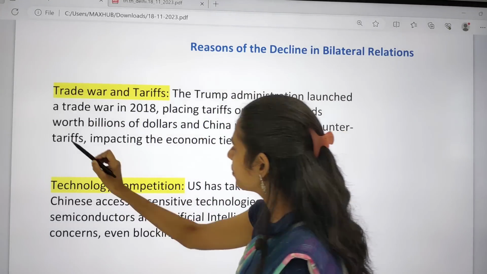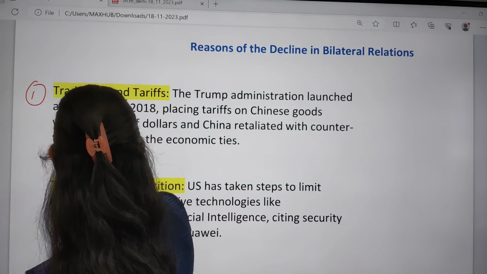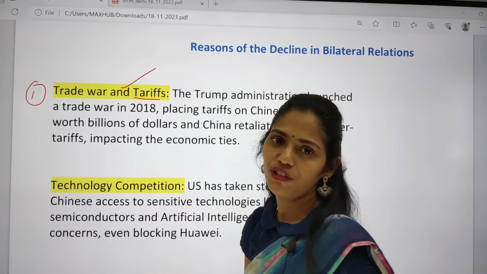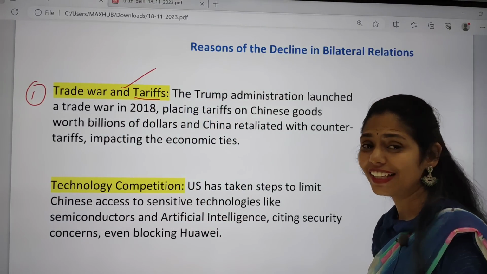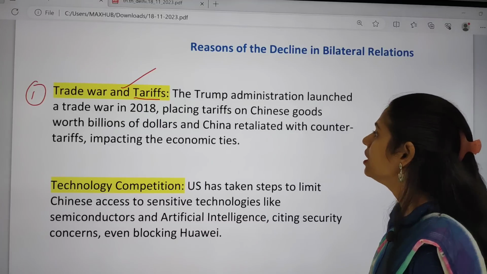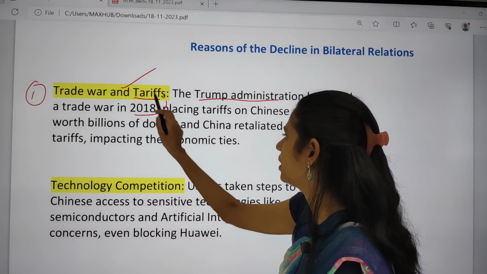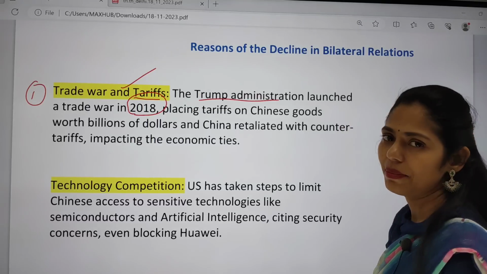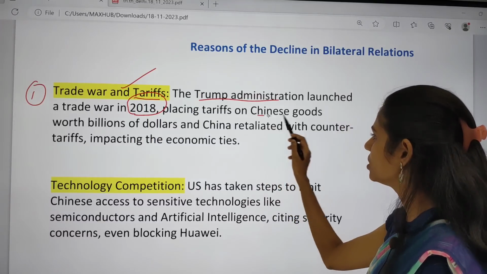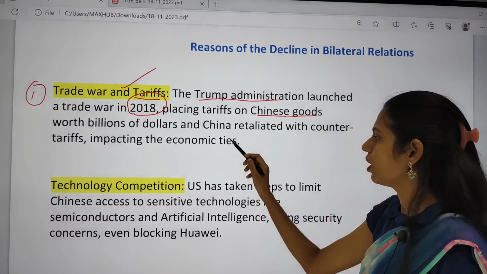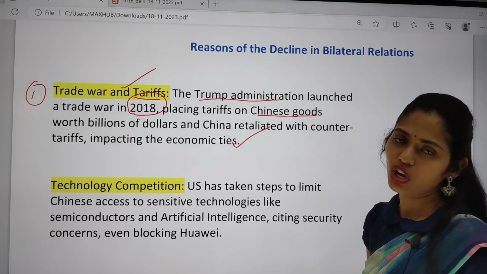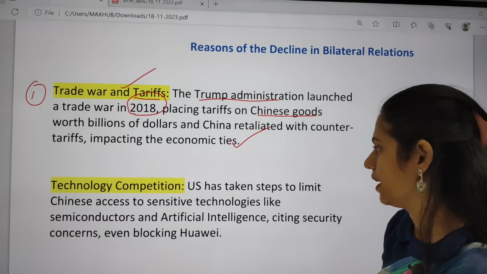So first important one is due to this trade war and tariffs during the time of Donald Trump. The thing that I also said in yesterday's, right? So here Trump administration launched a trade war in 2018 by placing tariffs on Chinese goods. Because of this, it affected economic ties between US and China.